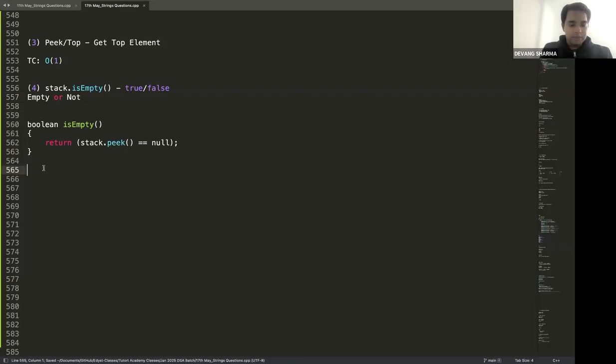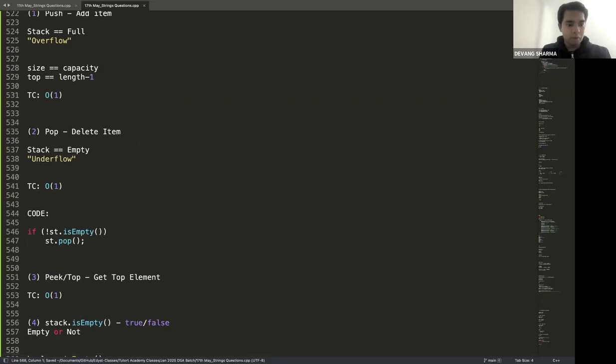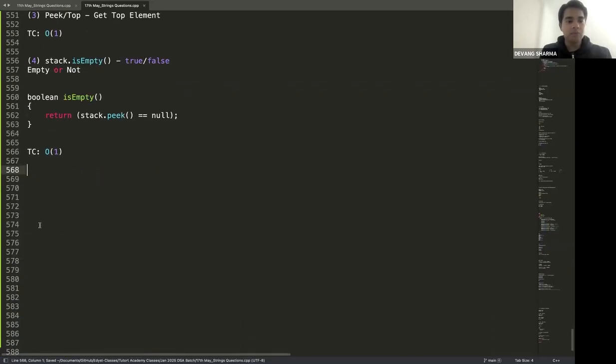So time complexity of this is big O of 1, and that's it. So all four operations, push, pop, peek, is empty, are big O of 1 operations.